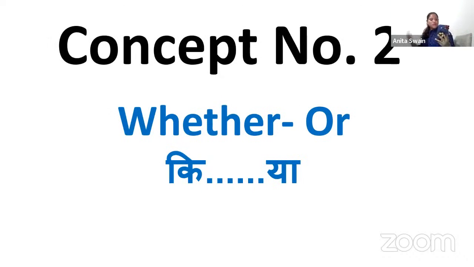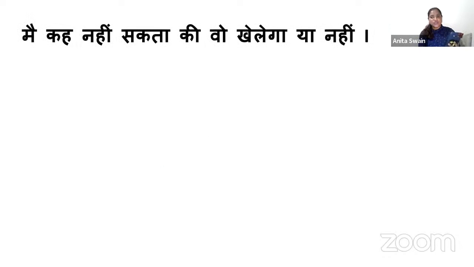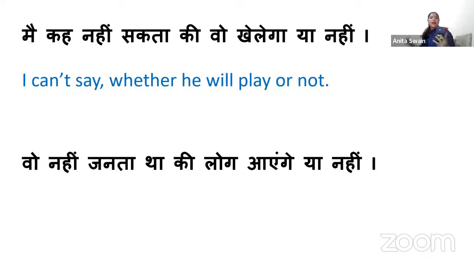Concept number 2. Now you can go with that. Fantastic. Whether anyone plants a tree or not, I will do. Concept number 2, whether or, right? So that's what actually I want to tell you, how we can use these things, whether or. Initially it was different, and now it is something different. So whether or, "ki ya". See how it works in the sentence. Sambhavna ke saath mein, with possibility, right? We can use these things in our conversation as well. So here we see how it happens.